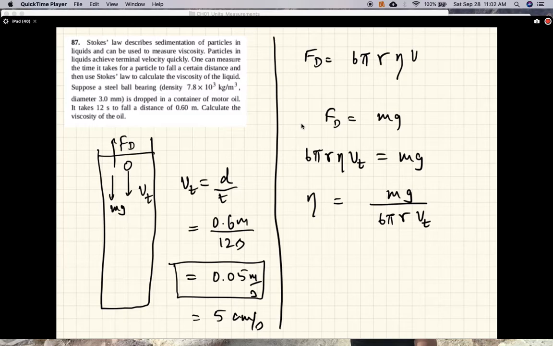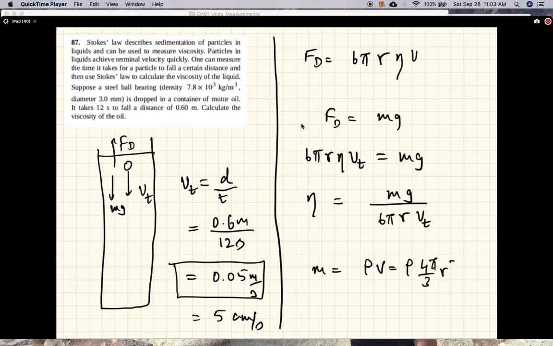Okay, now in this problem, they do not give us the mass of the steel ball. What they give you is the density and the dimensions, the diameter. So let's write the mass of the steel ball as the density times its volume, and the volume of a sphere is 4 pi by 3 r cubed.